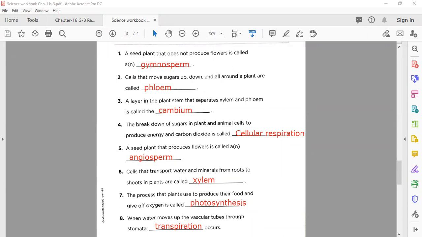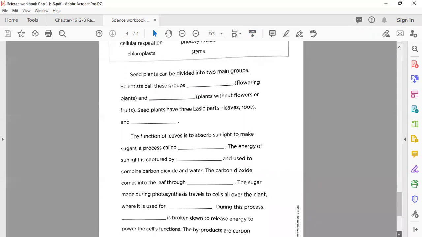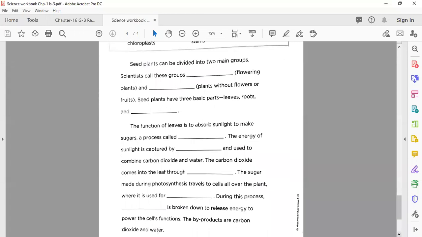Okay, now I'm going to move on to page number 16. That is almost the last page of today's homework. Here, first I'm going to give the numbers, so that will help you to know about all these blanks. Page number 16. That is your blank number 1.